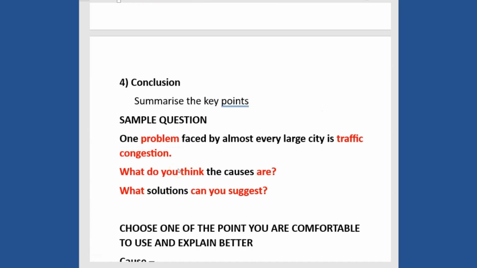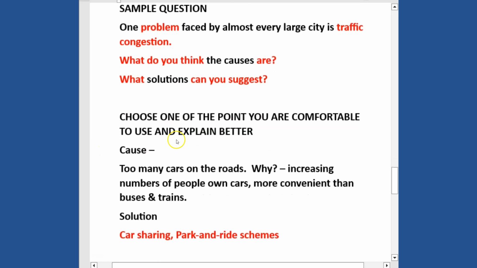Before we write our paraphrase question, I want us to look at the question sentence itself. It states that one problem faced by almost every large city is traffic congestion. So I just have to rephrase it or rewrite it in my own words.